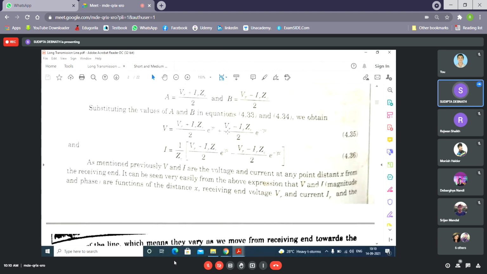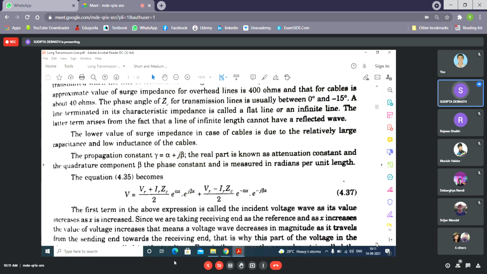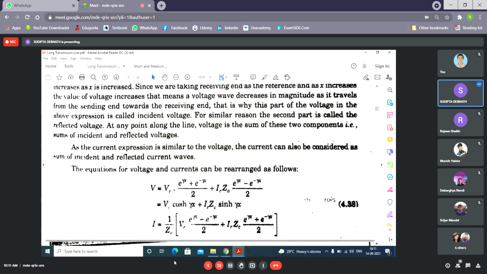Actually, we are considering this equation; forget about the other equation, let's arrange this equation. So what is the coefficient of VR? It is e to the power gamma x plus e to the power minus gamma x. What is the coefficient of IR? It will be IR ZC, e to the power gamma x again plus e to the power minus gamma x by 2. These two equations we can write from those equations.